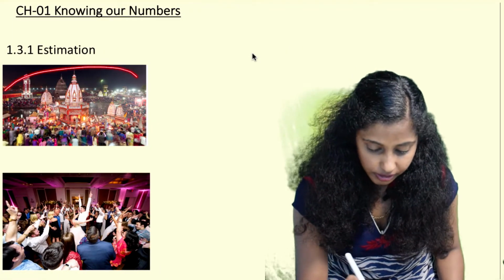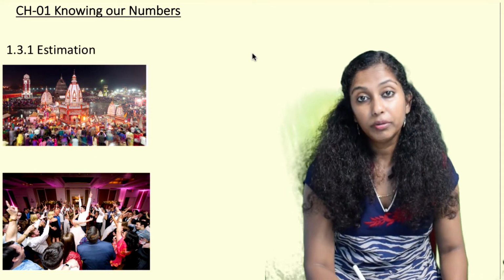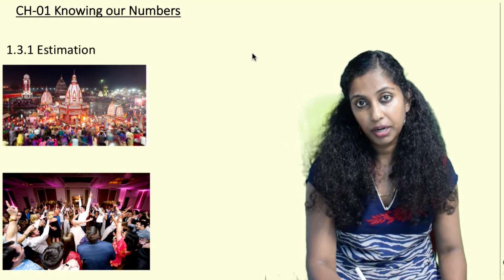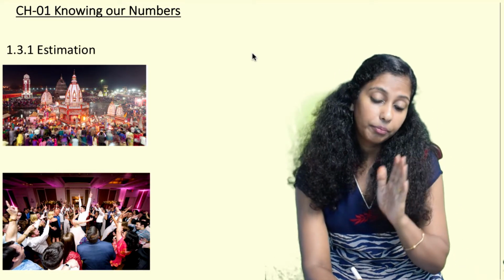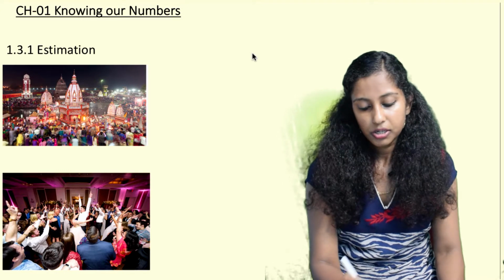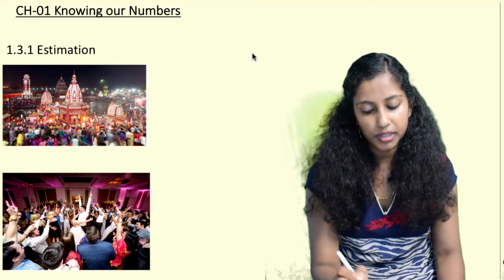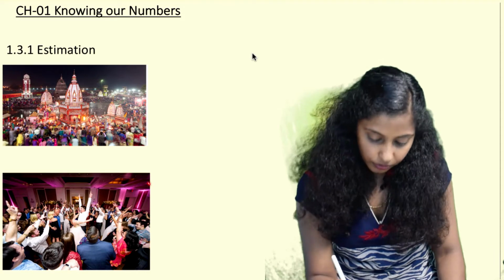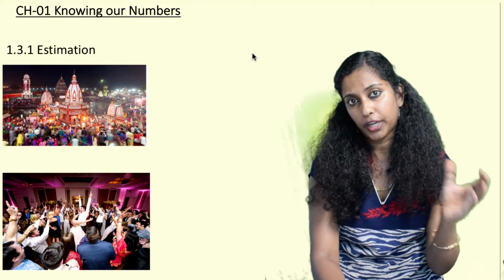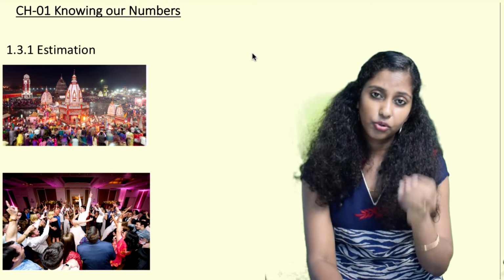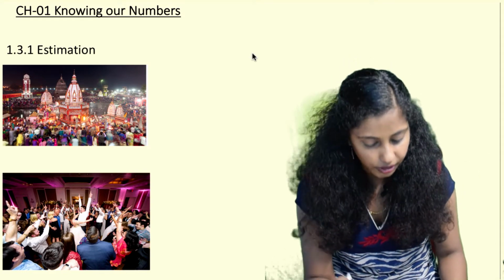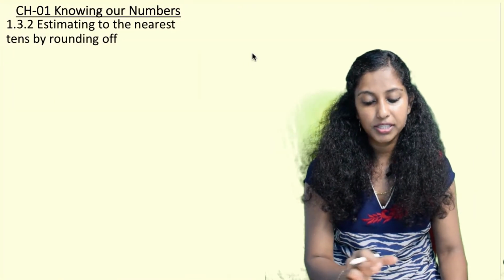Then this is an example of Kumbh. This is a picture of Kumbh Mela which happened in the year 2013 in Allahabad. Around 12 crore people attended Kumbh Mela in Allahabad in the year 2013. So again this around 12 crore is an estimation. Then you can see this is a wedding celebration. In a wedding celebration also it is very difficult to tell exactly how many people will come. So we have an estimated count and accordingly we order the food and all those things. So these are all examples where estimation is done.